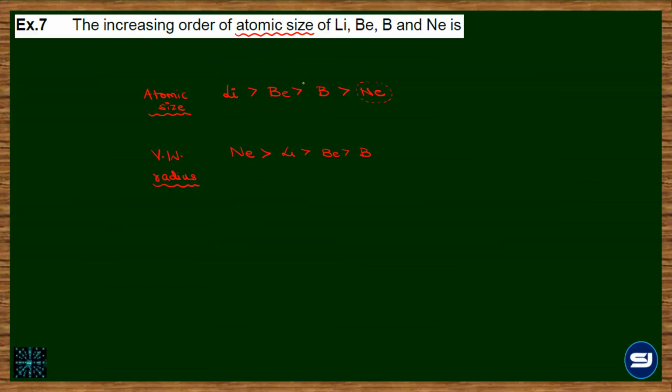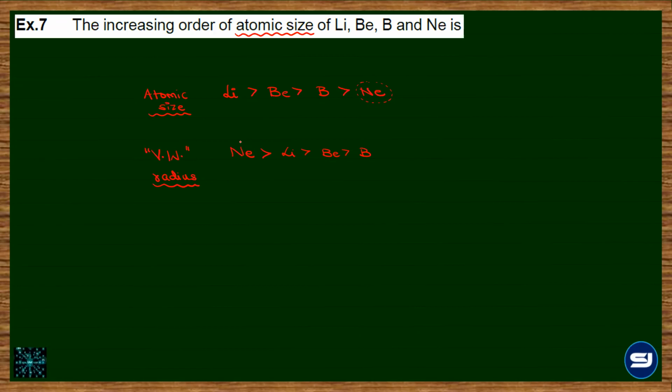If only atomic size is asked, it will go by the regular trend, where we are just comparing the atomic sizes in terms of covalent or metallic radius. But if specifically Van der Waals radius is asked, then only the inert gases would be largest in any period.